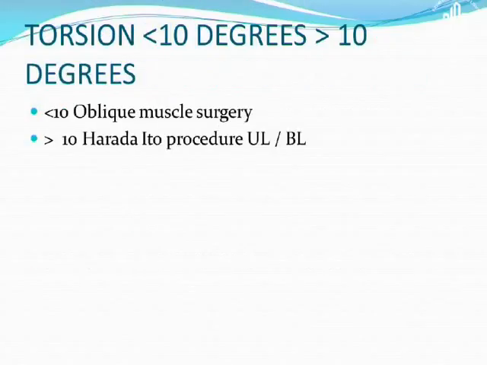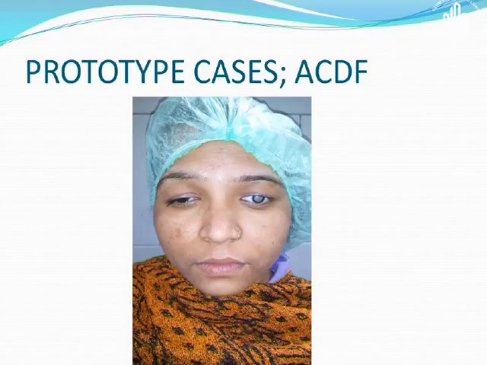Now if the torsion is more than 10 degrees, then we do Harada-Ito. If it is less than 10 degrees, we do oblique muscle surgeries in these cases. Now this is showing a case with central disruption of fusion. Unilateral cataract present in a young person for a very long time can give rise to central disruption of fusion. These will have diplopia no matter how well you correct this angle, and the diplopia will not go.